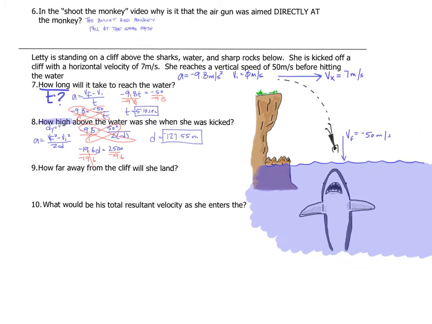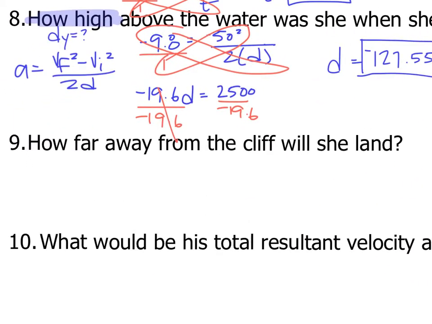Okay, number 9, how far away from the cliff will she land? So now I want to know how far horizontally she landed. I already know how high she is, the vertical distance. I want to know how far horizontally. So now I want to solve for dx. How far away is referring to dx.